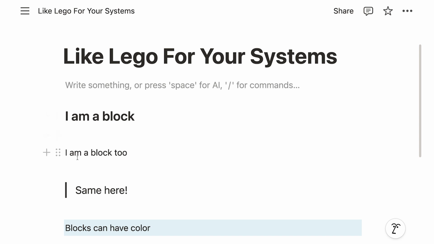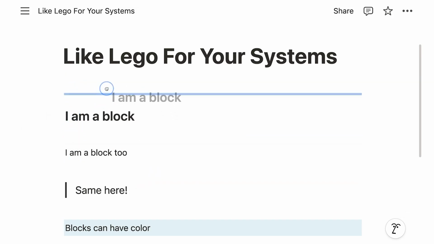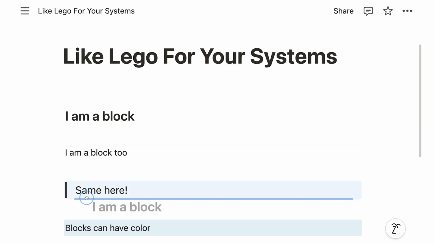And you see that also if you hover with your mouse over these different blocks, you see these 6 dots appearing on the side. And every time the 6 dots indicate that this is a new block. So this empty line is a block, this heading is a block, and I can click on these 6 dots and I can drag that block around. Right? And you see then now this blue indicator line that indicates where I would drop this block. So I can drop it below this one, right?